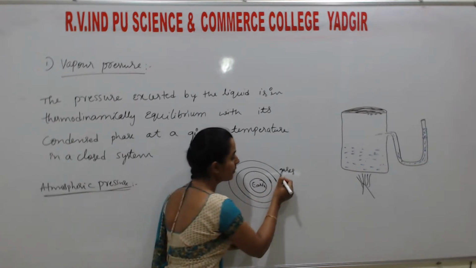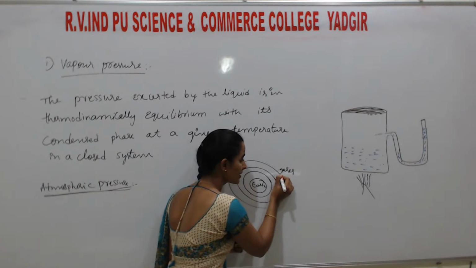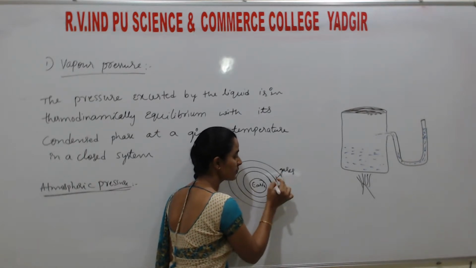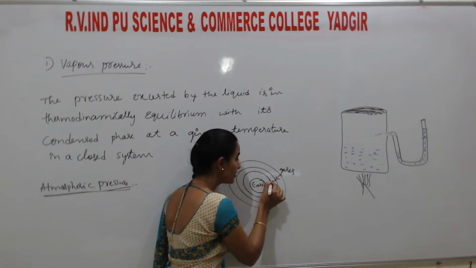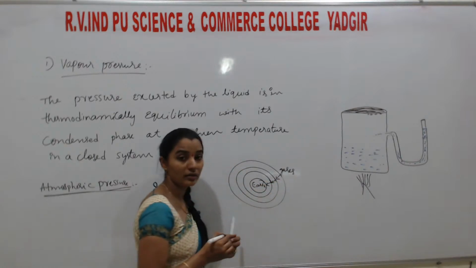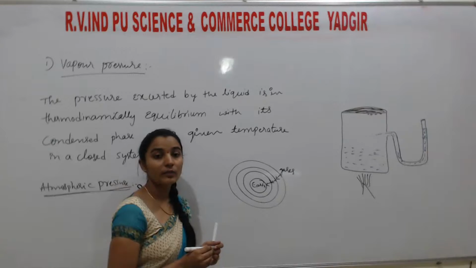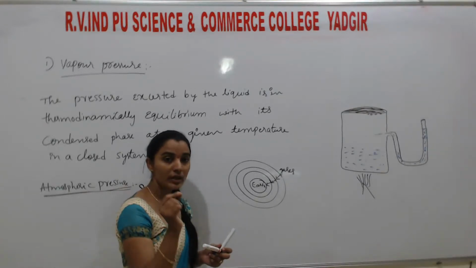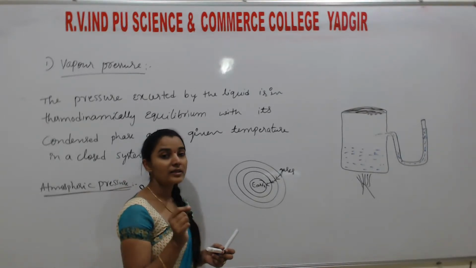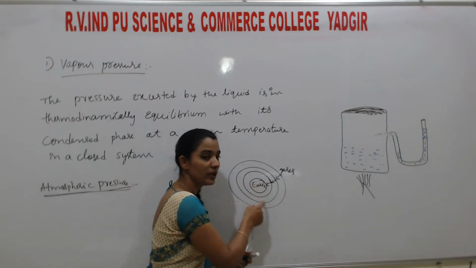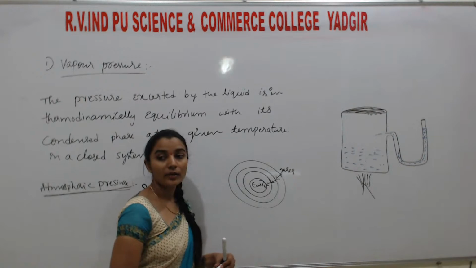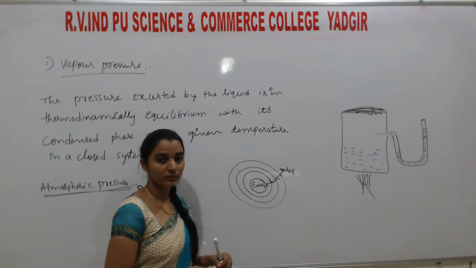So here, students, there is a force. This layer exerts some pressure on this layer, which exerts some pressure on this, and this layer exerts some pressure on Earth. That is what is called atmospheric pressure. The pressure exerted by the gases present in the atmosphere on the surface of the Earth is called atmospheric pressure.